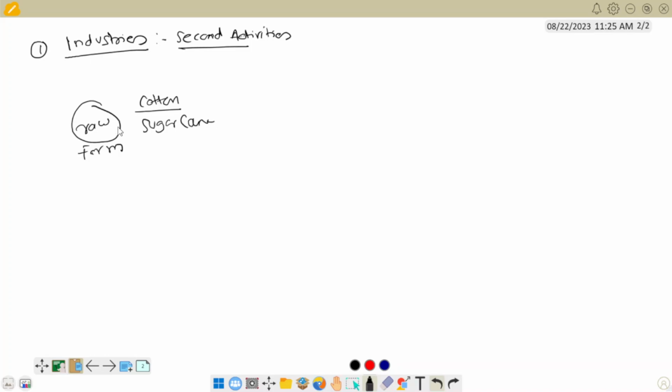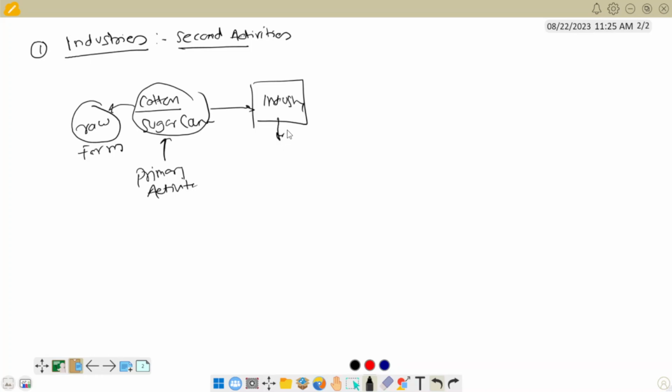So these are primary activities, and these are the raw material for the industry. But when we send this raw material to the industry, we get the product from the industry. Therefore it is called secondary activities.